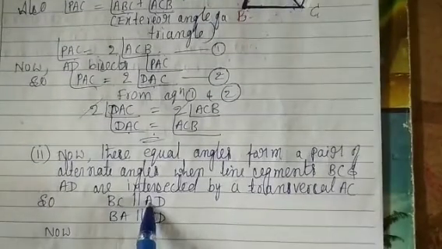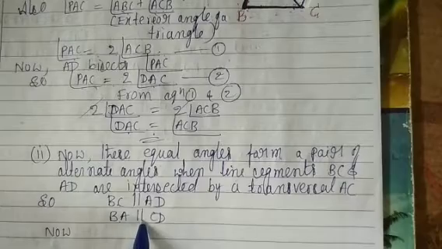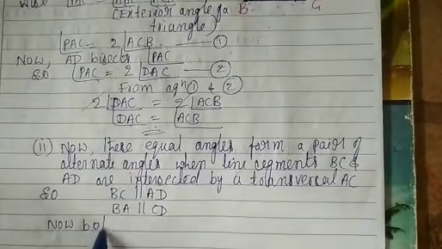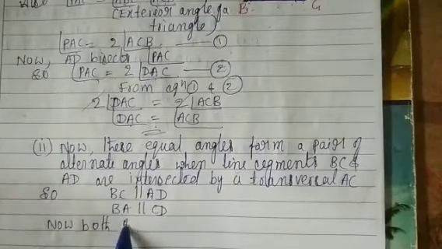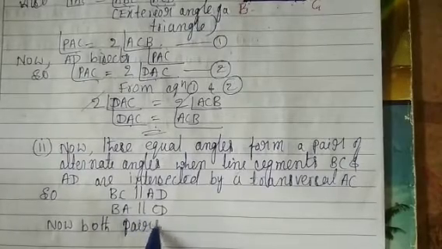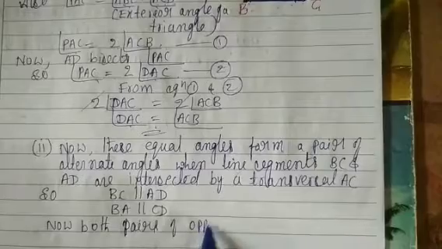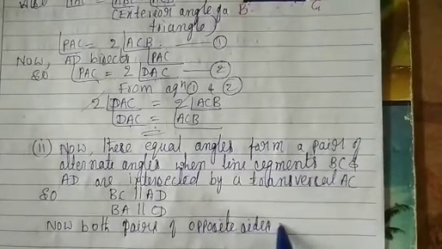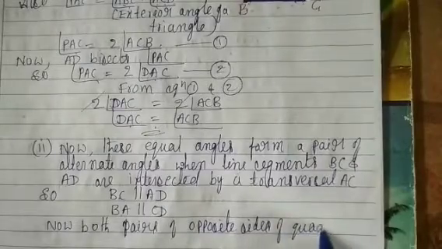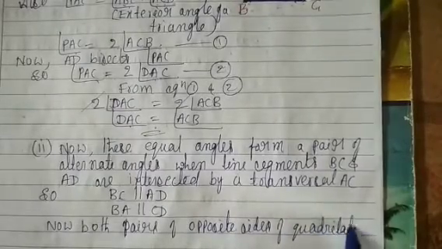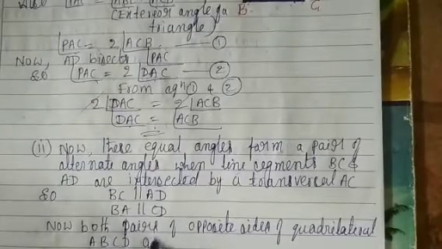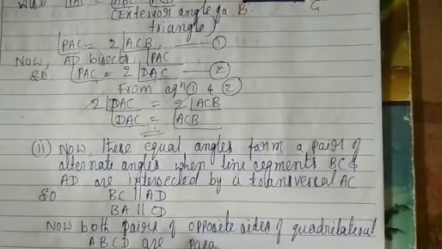Now both pairs of opposite sides of quadrilateral ABCD are parallel.